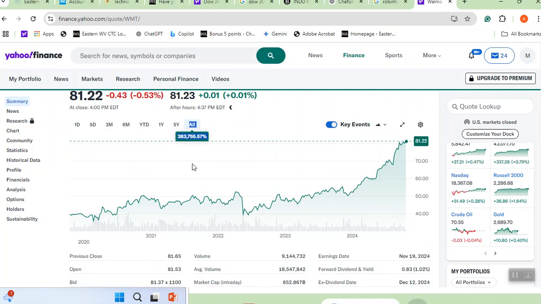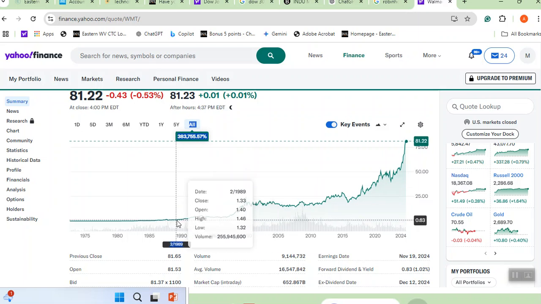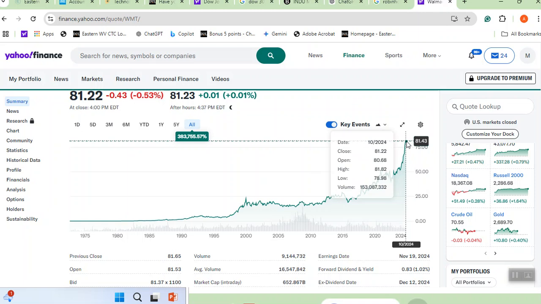I can click on all time. Do you see here all? When I click all, look at here in 1990. Do you see here is 1990? The one share of Walmart was $1.33. If you had put in 1990, which was 34 years ago, all you had to do is to buy one share of Walmart and pay $1.33. That $1.33 now is $81.22. And as you all see, that's why the Walton family, who are the owners of Walmart, of course, they are part of the owners.